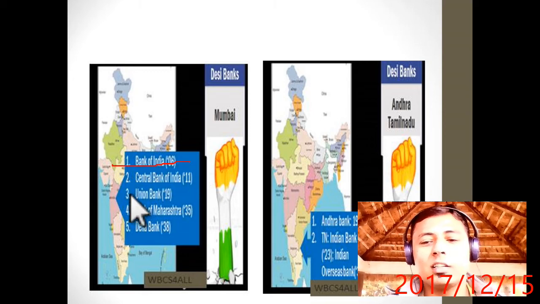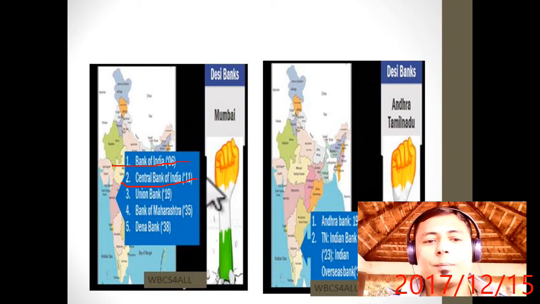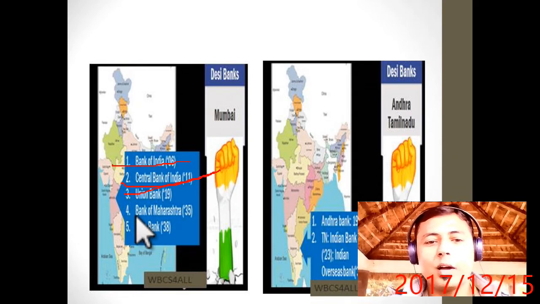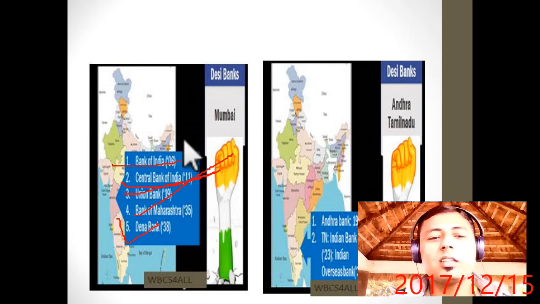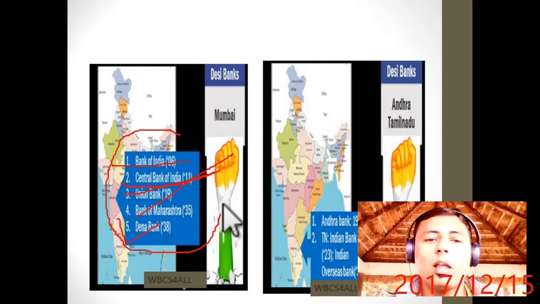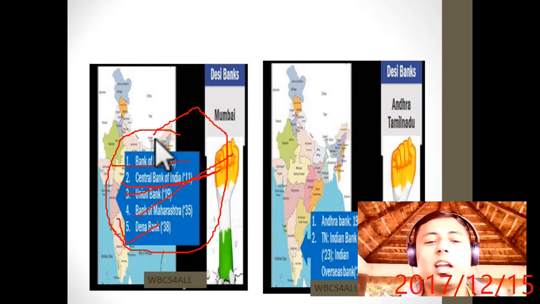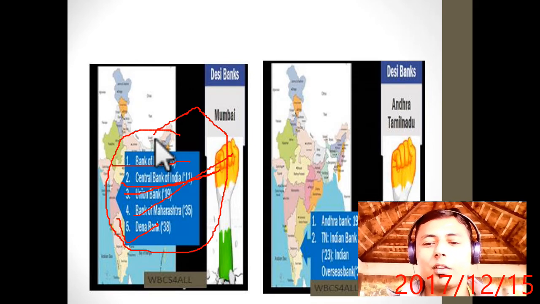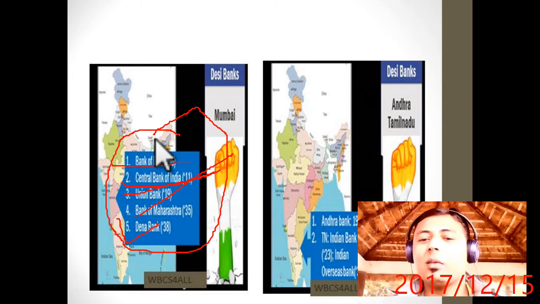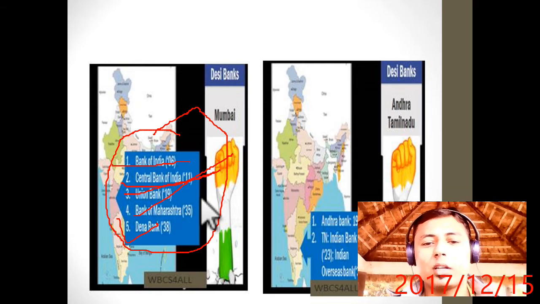1906, Central Bank of India 1911, Union Bank 1919, Bank of Maharashtra 1935, Dena Bank 1938. Remember, there's a short trick to remember the banks of India. All the banks which start or end with India have headquarters in Mumbai. For example, Bank of India, Reserve Bank of India, State Bank of India, Central Bank of India. Only apart from United Bank of India, all the banks which have India in their names have headquarters in Mumbai.